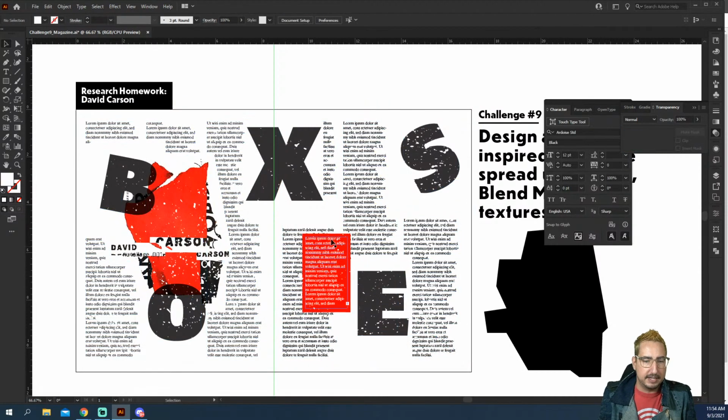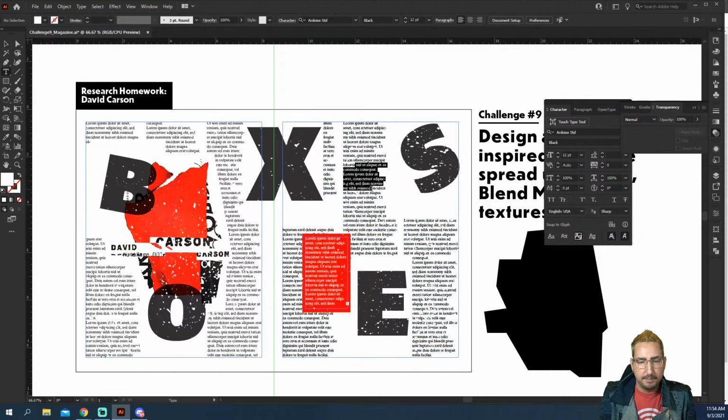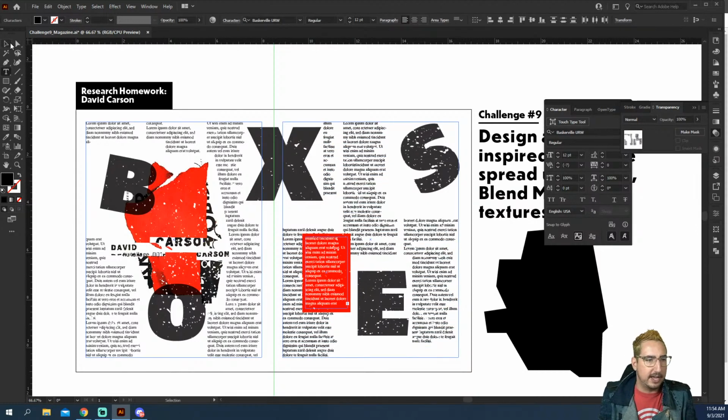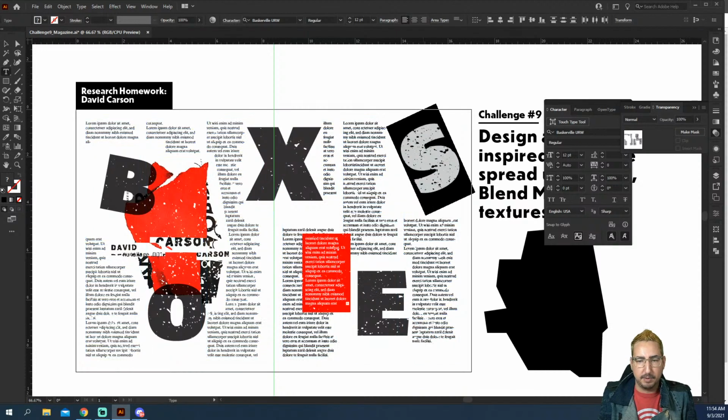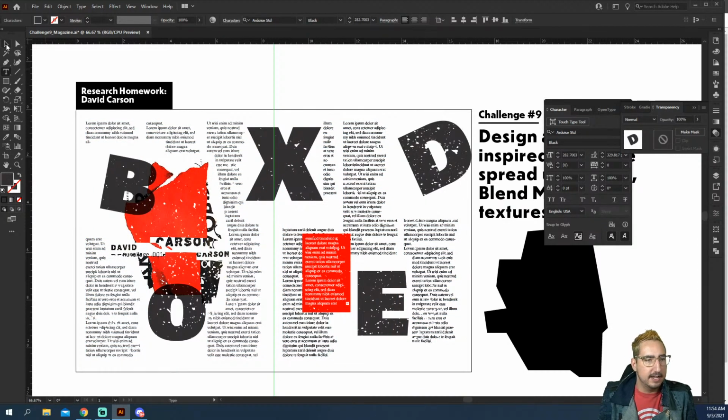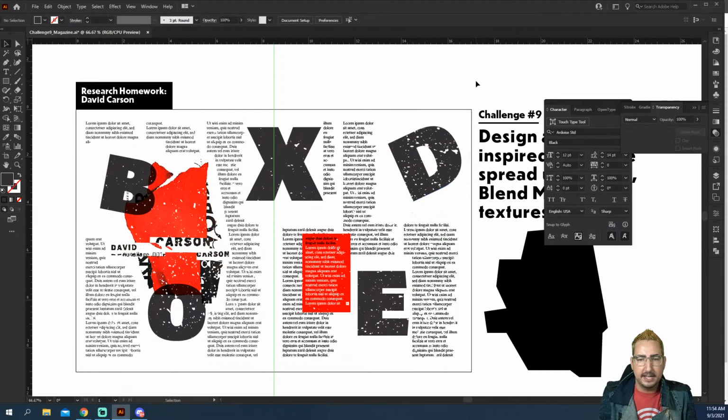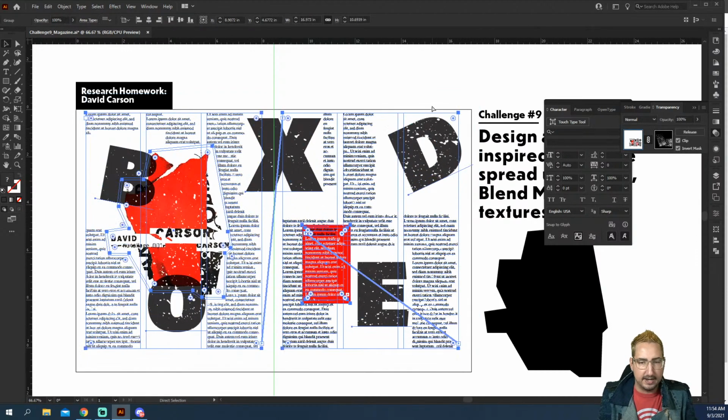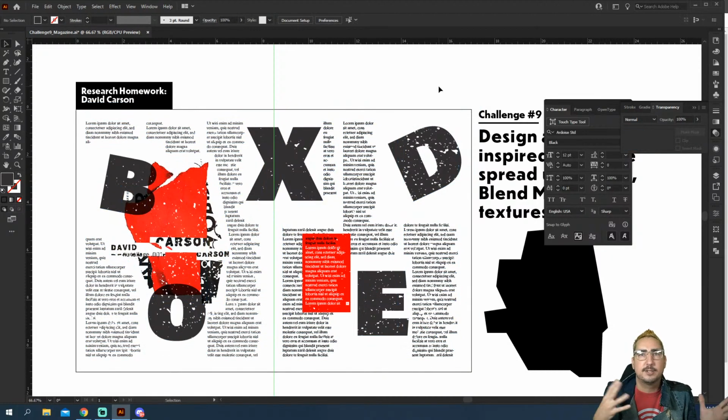and that will give us, again, the ability to come in here and start editing the type. Maybe we want a little bit less here. We can still edit that, and it will actually keep all of the texture there. So maybe instead of boxes, we want to say boxed. If we add that letter in there, it's going to keep that letter. Everything is wrapping and the texture is, again, non-destructive. So everything is just playing around with each other.